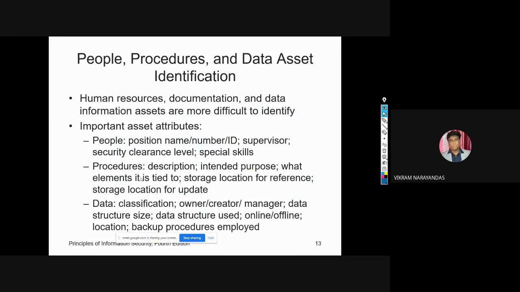Today we'll continue with the people, procedures, and data asset identification.